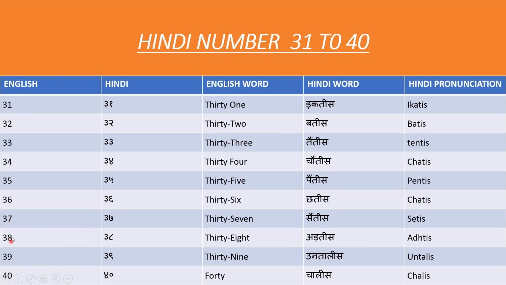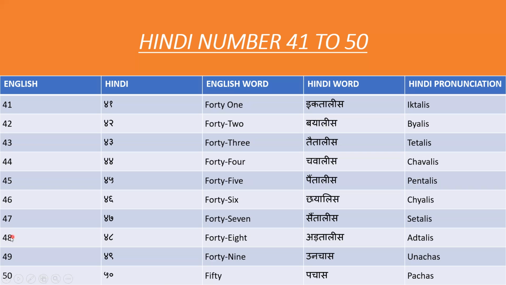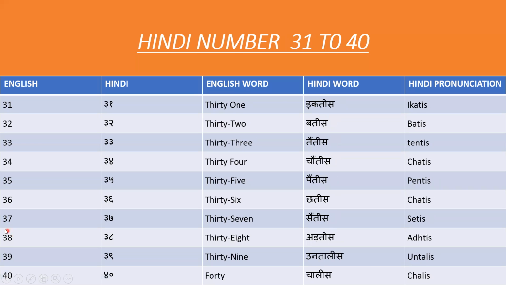Come to our next slide. Our next slide is 31 to 40. Okay. So for 31 in Hindi we say iktees. For 32 in Hindi we say battees.